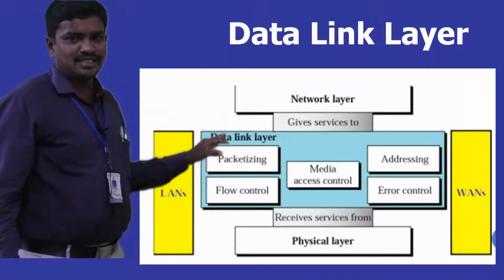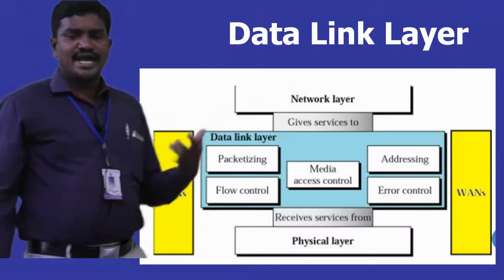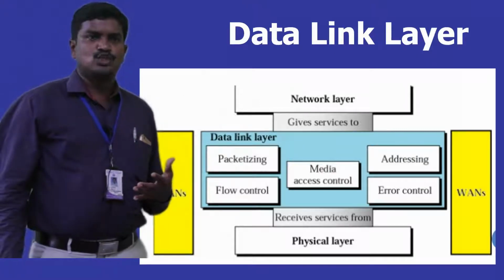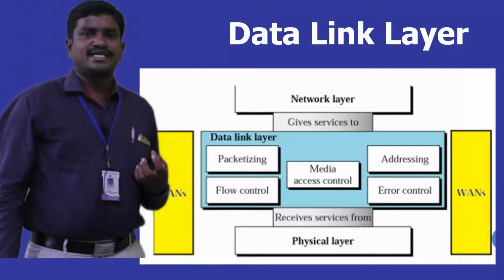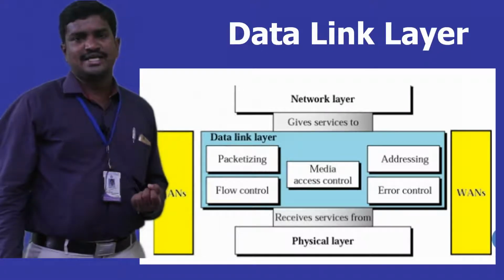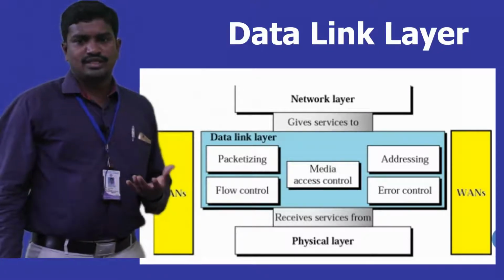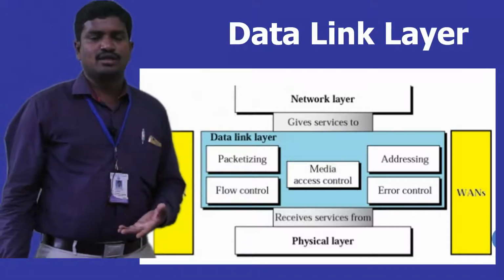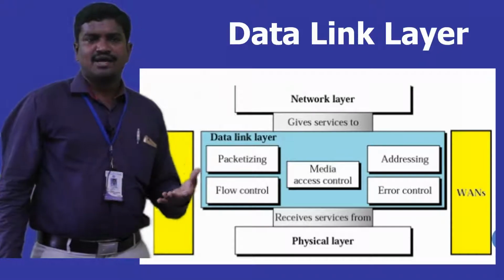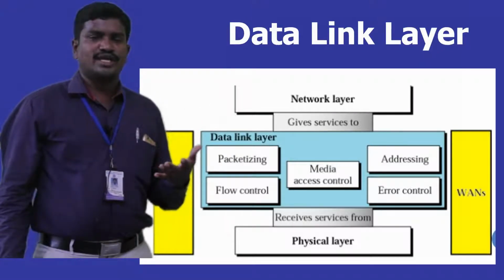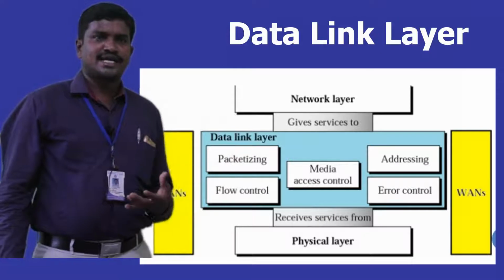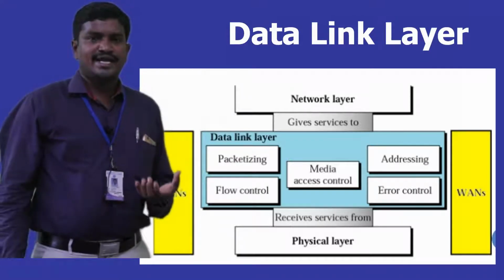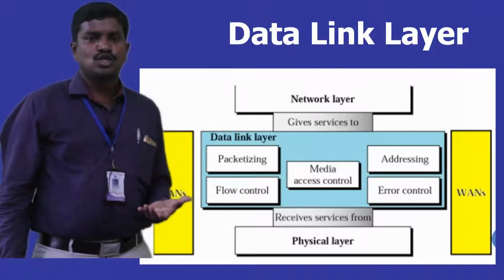Packaging means when packets are coming from the network layer, the data link layer's job is to collect the packets and prepare a data unit named a frame. That is called the framing concept. Packetization and framing, these two are the same. When packets are coming from the above layer, that is the network layer, the packets are collected and grouped into a unit called a frame, and the data link layer adds its own header to that frame.